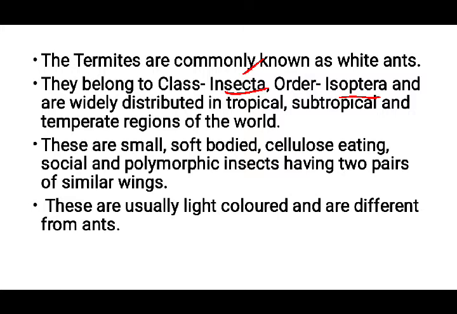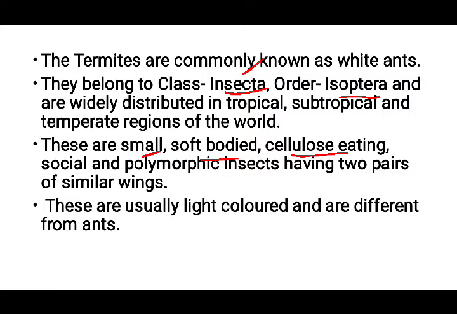So these termites are very small, and of course they have a very soft body. If you touch these termites, you can feel that they don't have any hard covering. Of course, their thoracic region has a cuticle layer, but still they have a very soft body, and their main food source is cellulose. Whenever you see damage in wood furniture at home, that's because of these termites, because wood has cellulose, and cellulose is the main food source for termites.